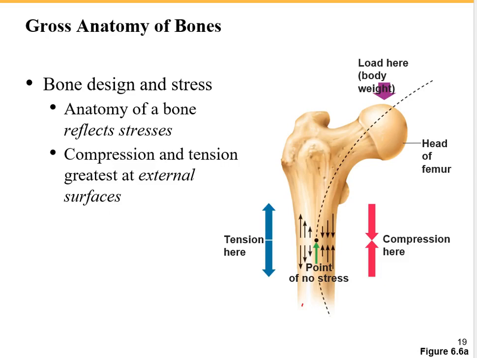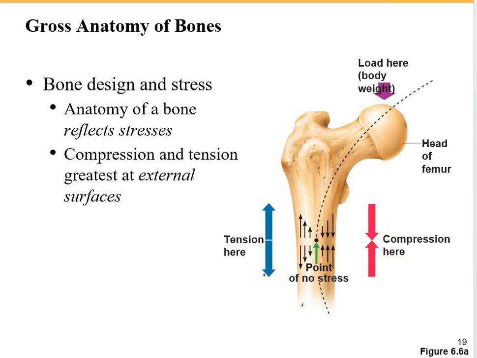These stresses can be compression and tension. As you can see in this picture, we have the bone of the thigh region, which is called the femur. The load here is body weight, so we can experience compression at one side and stretch or tension at another side.